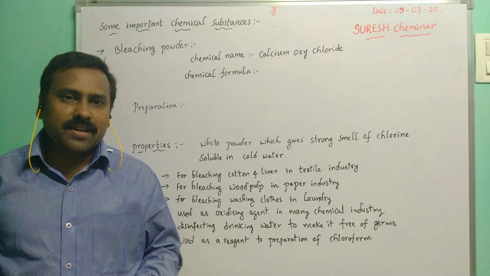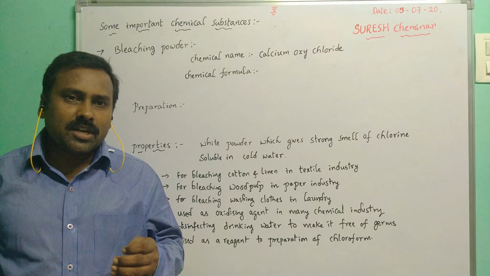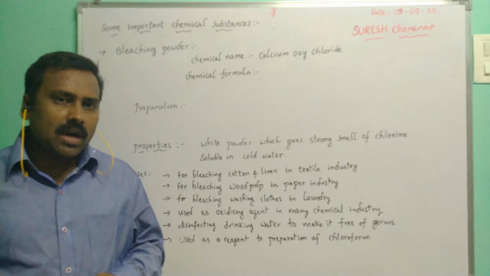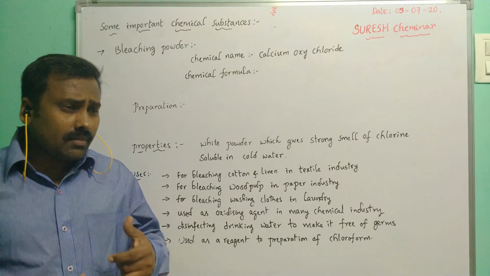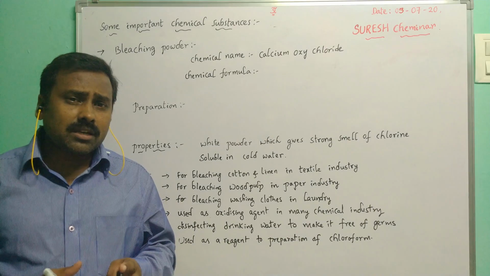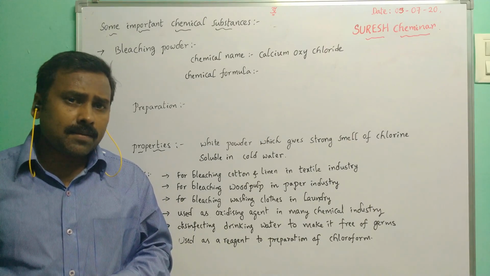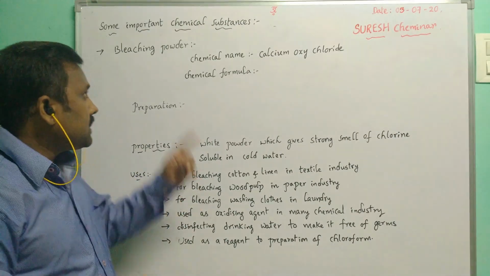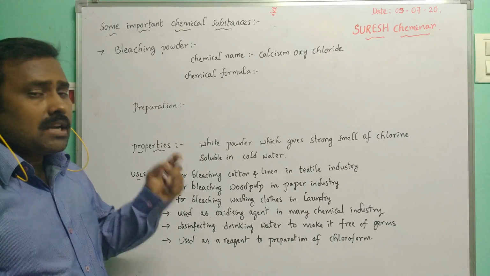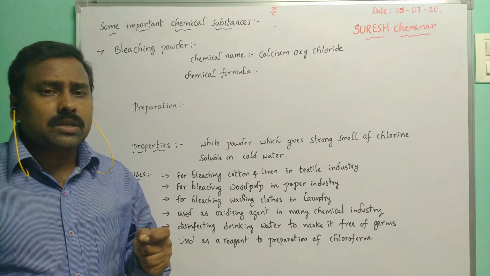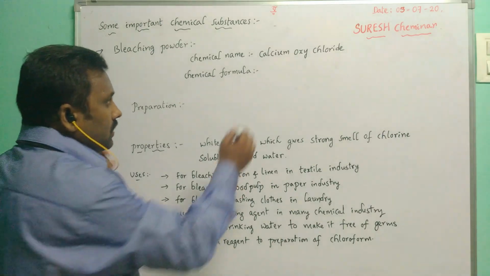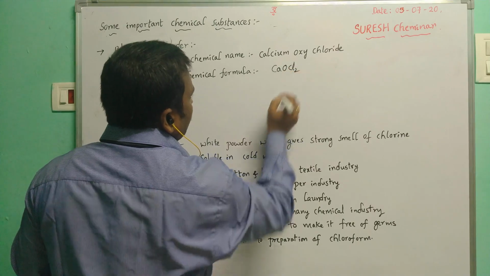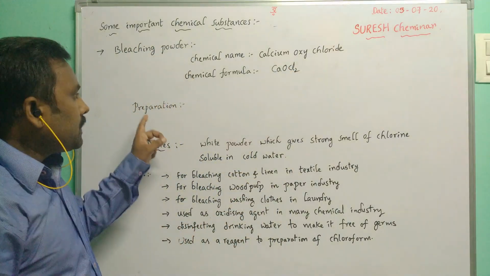In the previous class, we already completed more about salts and also the chloralkali process. Today, in this video, I would like to explain some of the important chemical substances, and also water of crystallization. First substance is bleaching powder. That chemical name is calcium oxychloride. The chemical formula is CaOCl2.